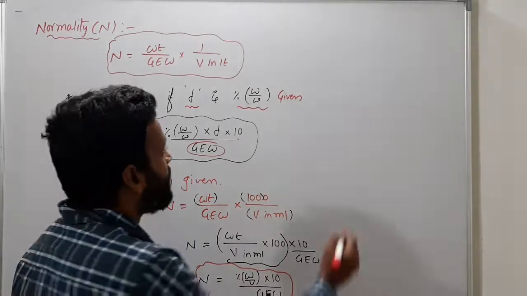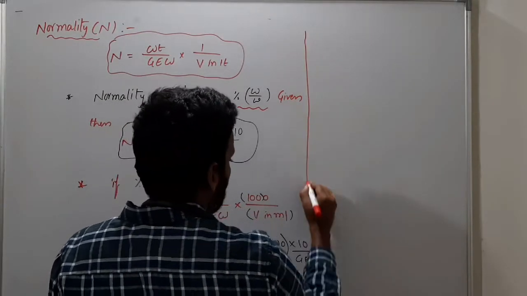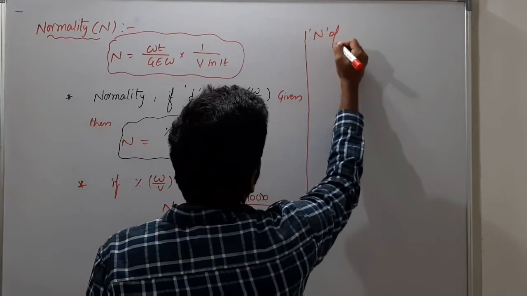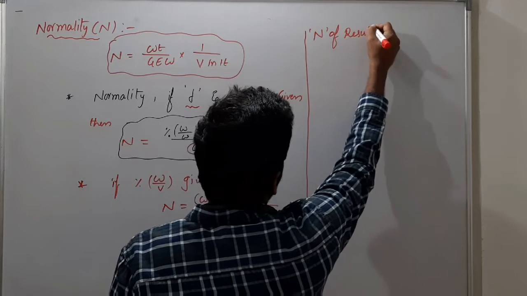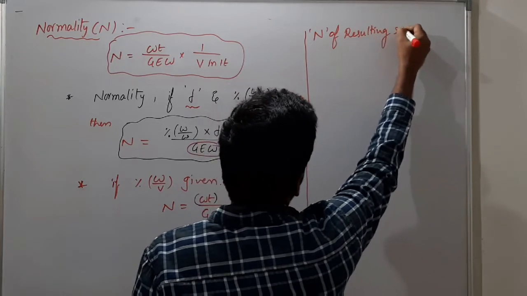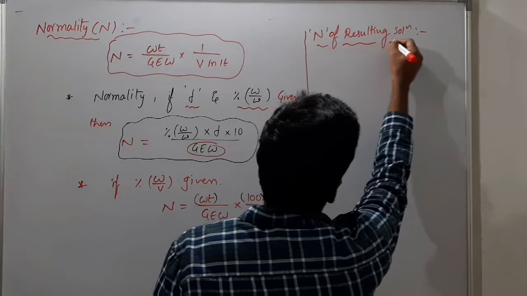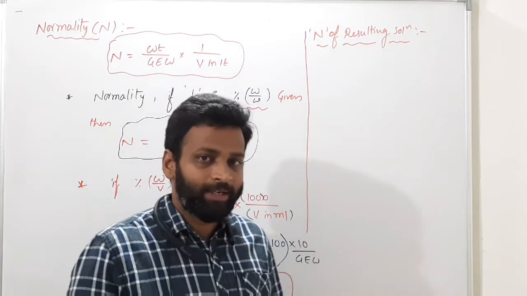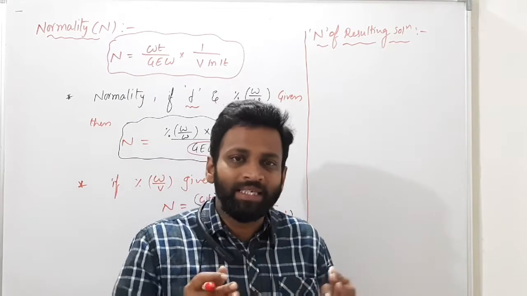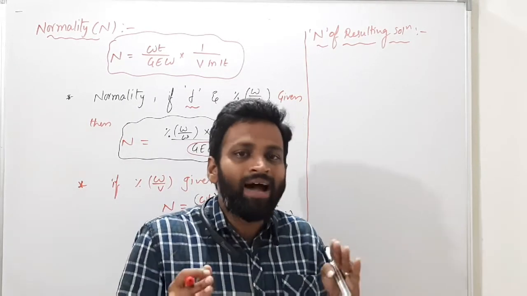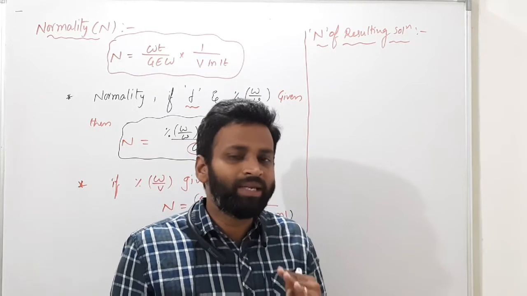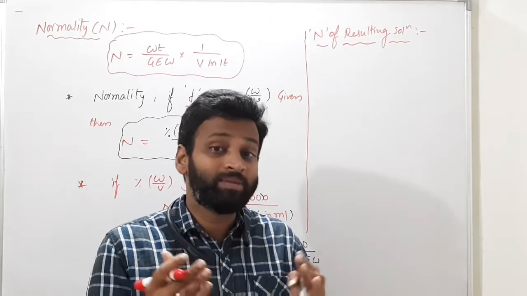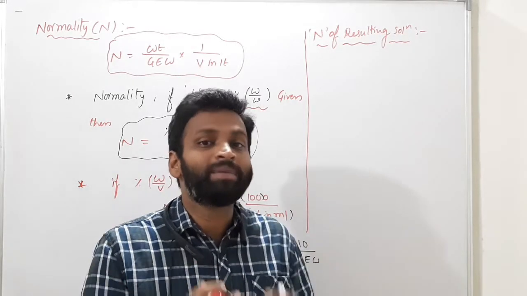Got it? Now let's see one more important relation, that is the normality of the resulting solution. How will we calculate the normality of the resulting solution if two or three solutions having the same kind of solute are mixed? What is the meaning of the same kind of solute? If two acids are mixed, if two bases are mixed, or if two salts are mixed.